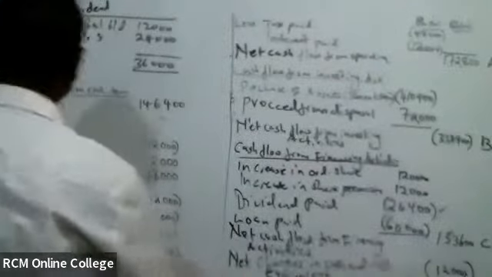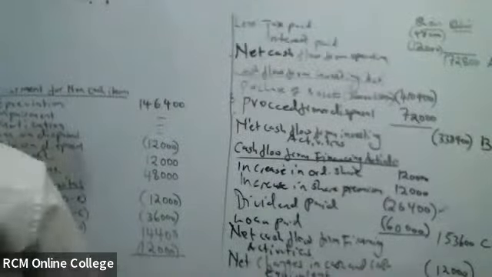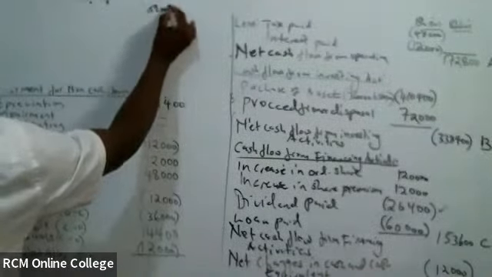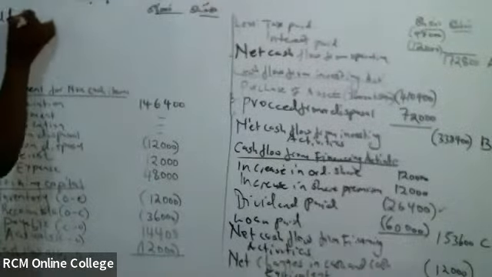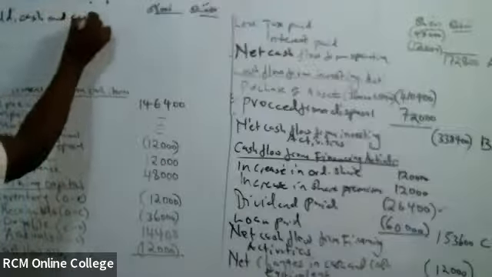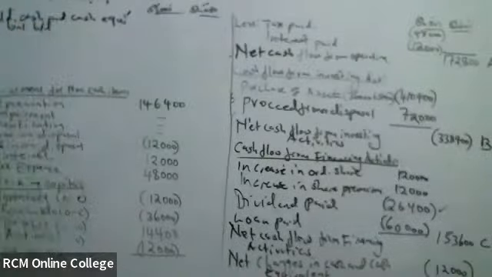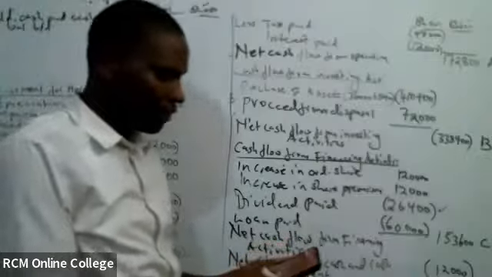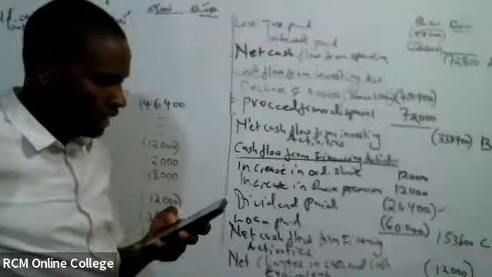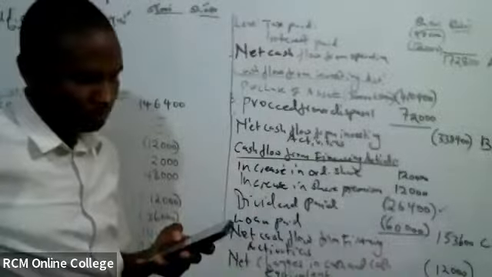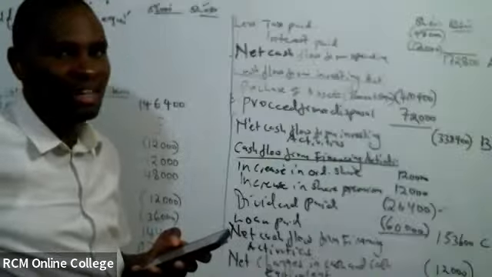What do we add? Somebody who can remind us, what do we add? Cash and cash equivalent balance brought down, eh? You add cash and cash equivalent balance brought down. Now in our case here, did we have anything to do with the overdraft? So tunaenda tu pale kwa cash and bank. Can you see cash and bank under our current asset? Hiyo hatujaguza. That's the only item ya kumalizia hii swali.